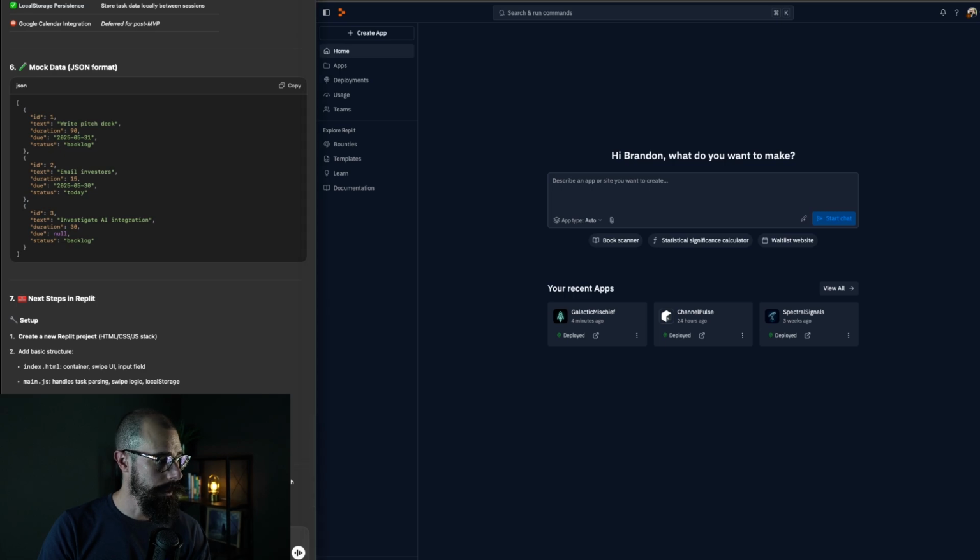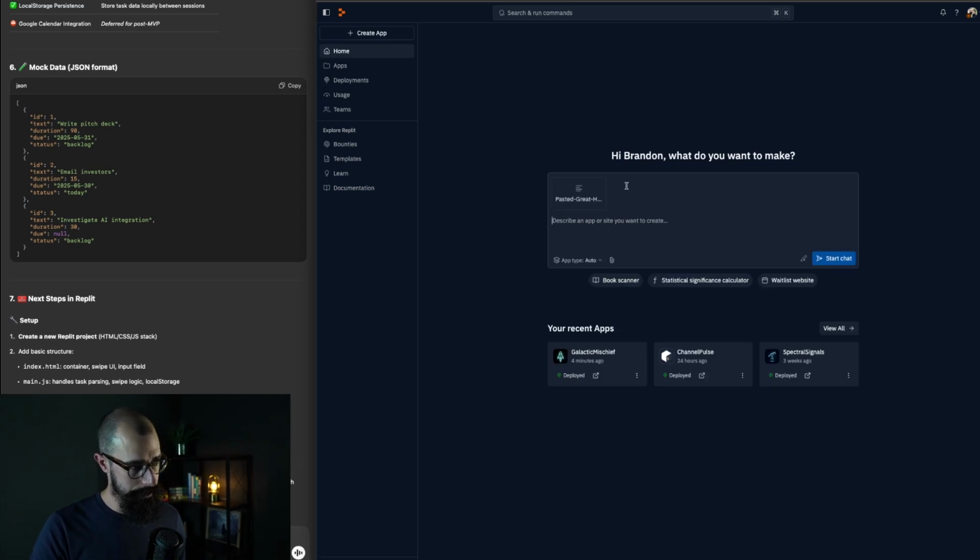So all I'm going to do is there's a copy button in the left-hand corner. I'm copying that from GPT. I'm just going to paste it right in here. Since it pasted a document and not directly inline, I'm going to give it a little context. Hey, I want to create a to-do app. Take a look at my design document and let's start.